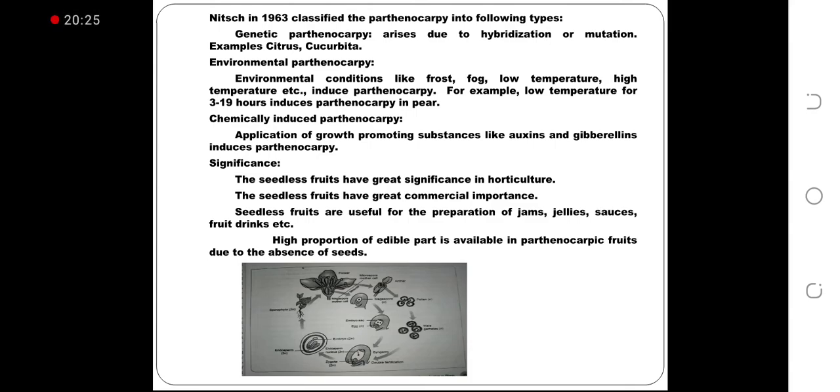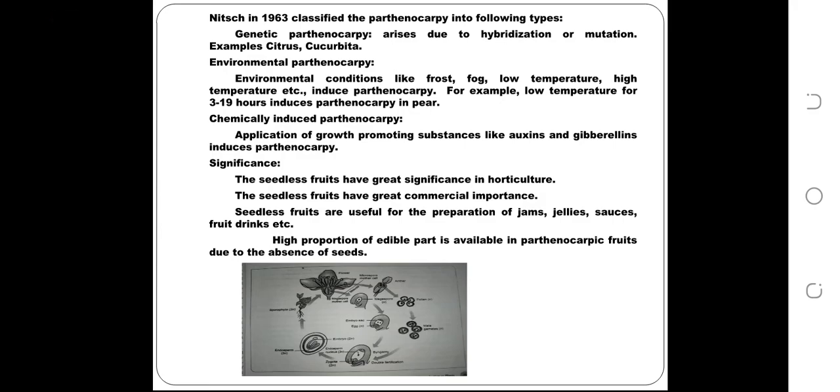For example, low temperature for 3 to 19 hours induces parthenocarpy in pear fruit. Chemically induced parthenocarpy. Application of growth promoting substances like auxins and gibberellins induces parthenocarpy.